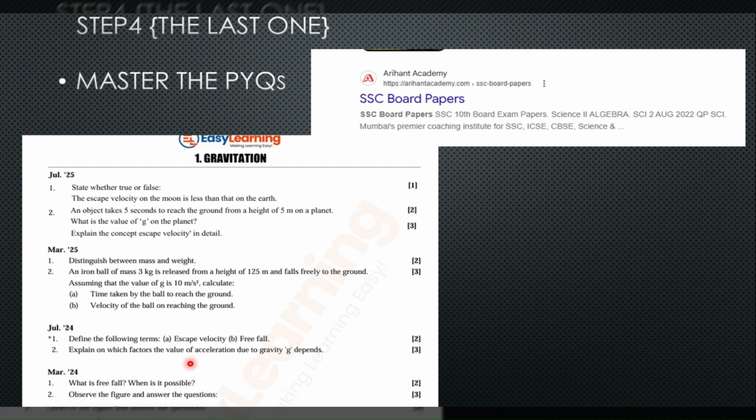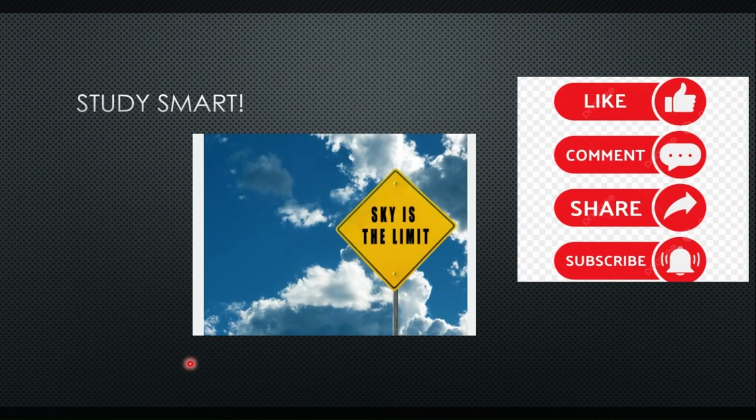So I will quickly revise once what all things you have to do. First thing, master the exercise. Second thing, you have to do all the important diagrams and boxes, and the third point was that whatever highlights are there, you have to learn by heart. And the fourth is master the PYQs. These four steps are more than enough for you to get above 95 marks in your science board examination. Lastly, I would like to end the video by saying study smart, not hard, and the sky is the limit.